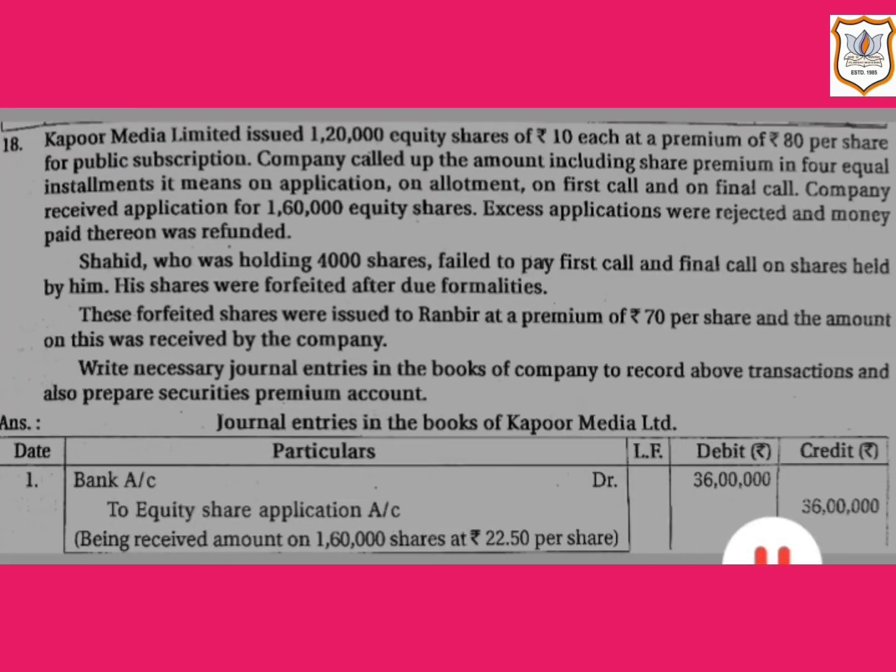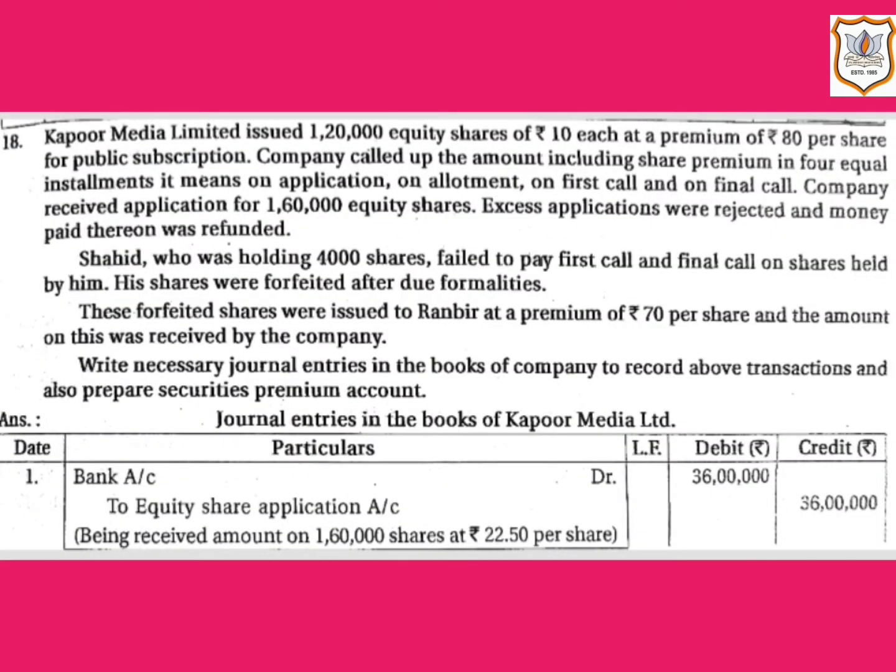So let's start. Here it is given in the question that the company called up the amount including share premium in 4 equal installments. It means on application, on allotment, on first call and on final call. Here face value is rupees 10 each. If we divide 10 by 4, we will get 2.5.